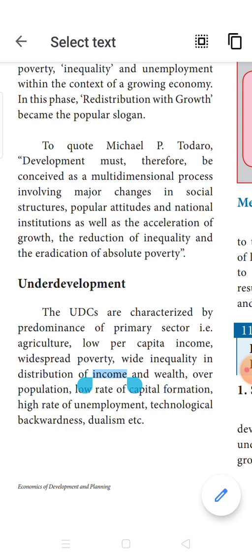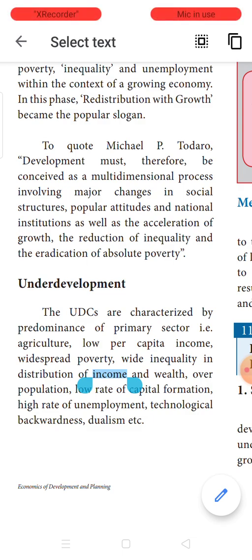What are the different dimensions? It involves major changes in social structures. These multi-dimensional processes involve so many big changes. Major changes have to be brought where? In the social structure itself.